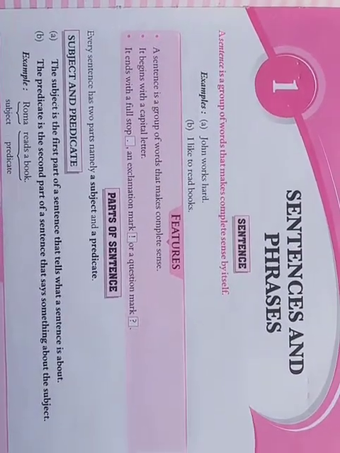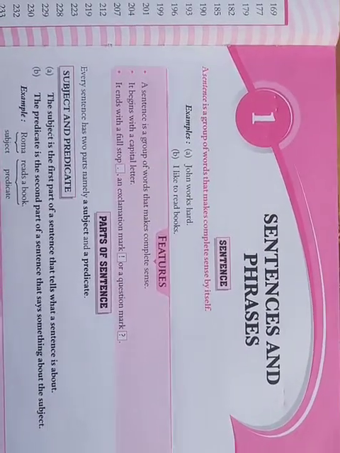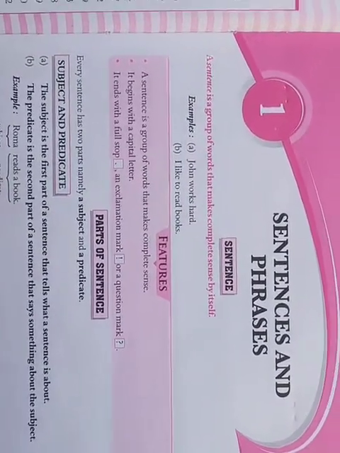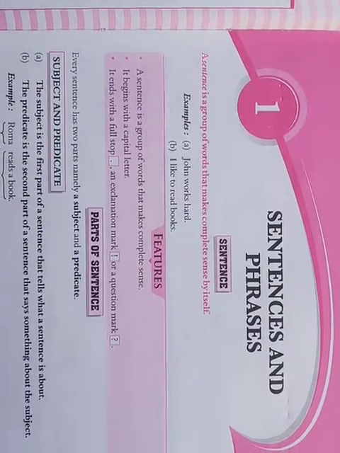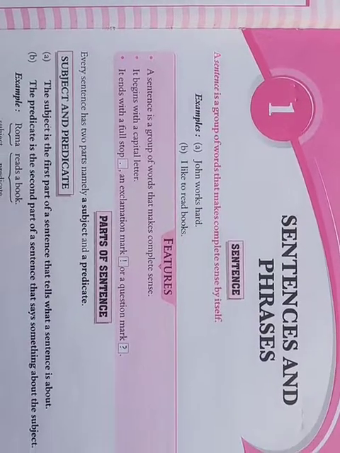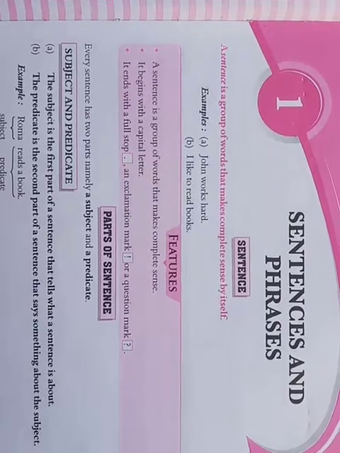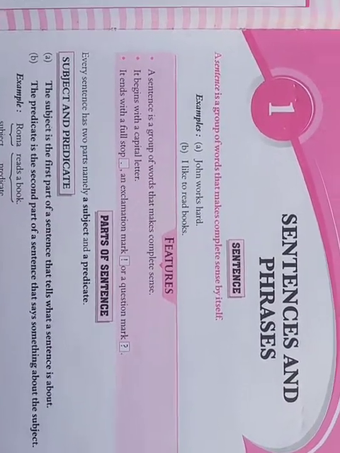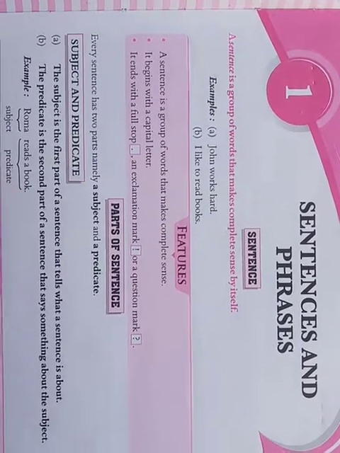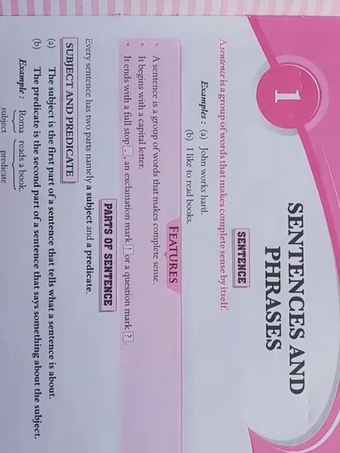So, let's begin. Sentences. A sentence is a group of words that makes a complete sense by itself. So, this is the definition of sentences. What do you understand by that? So, you can say that a sentence is a group of different types of words that may be a noun, pronoun, verb, objects, etc. So, if they are arranged in a proper sequence and make a complete meaning, then and then only we can say that it is a sentence.